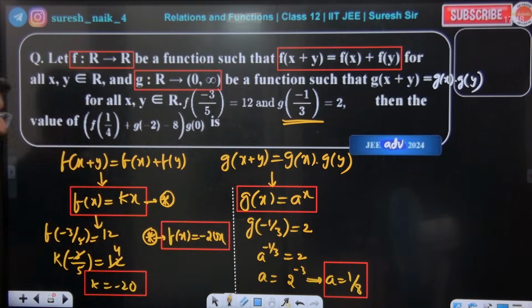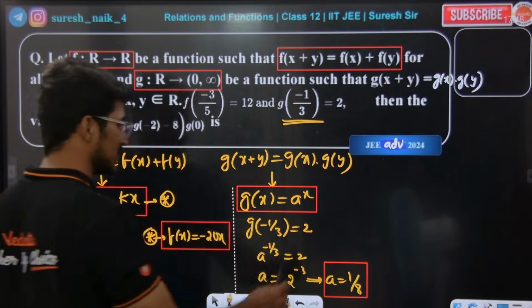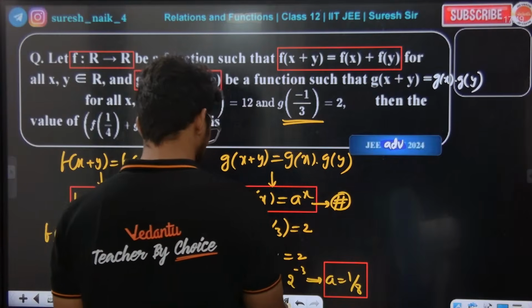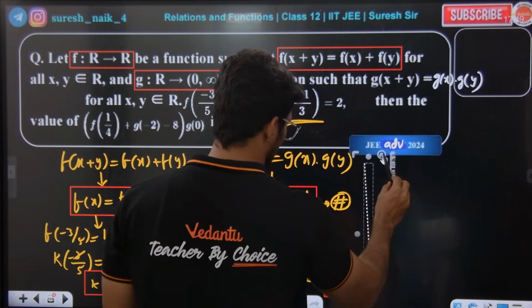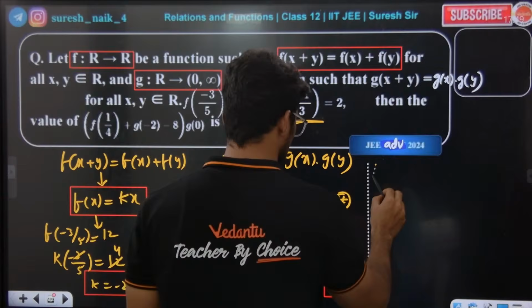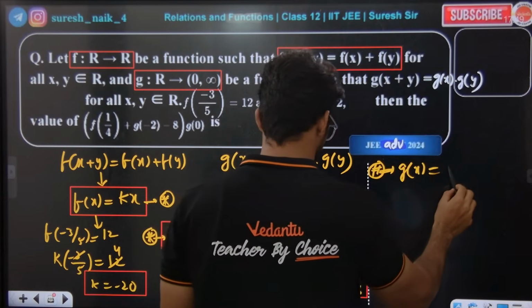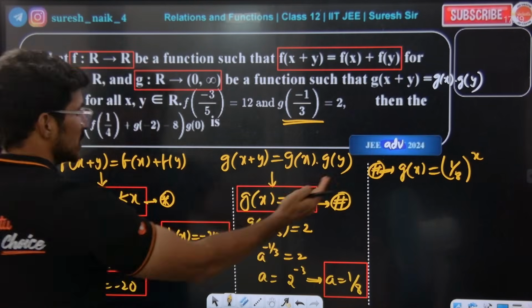Hope everybody is understanding the question. Clear? The a value is 1 by 8, this is the hashtag equation. From the hashtag equation, what can I write? Look at the board. G of x is equal to what? 1 by 8 to the power of x. That's it. We have f of x, we have g of x.